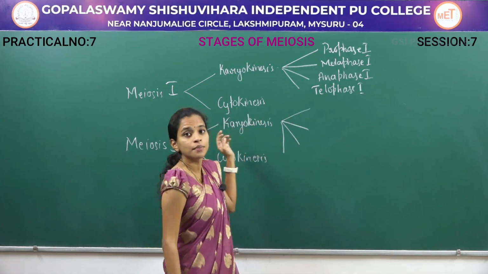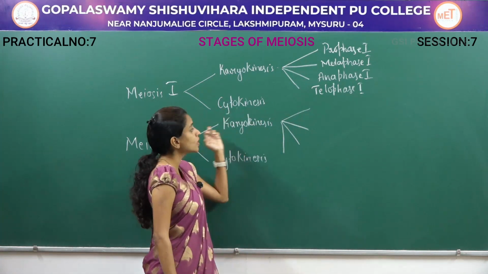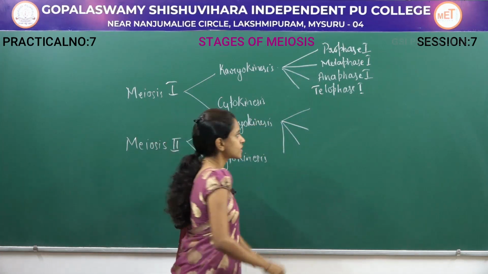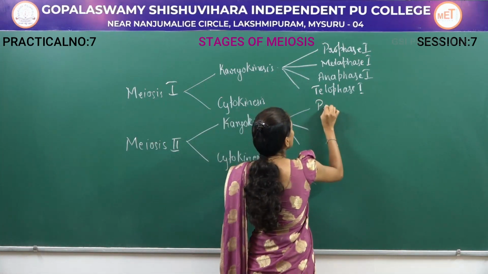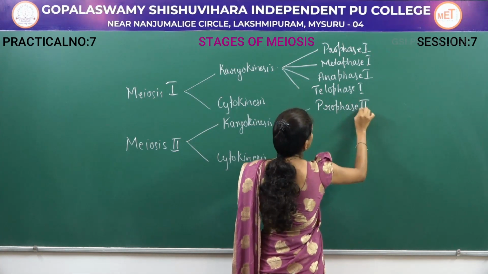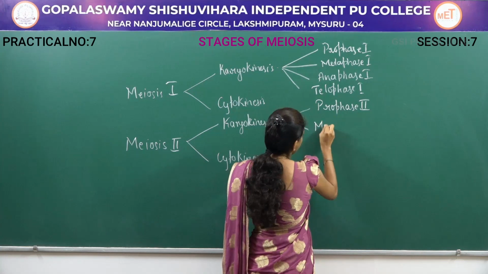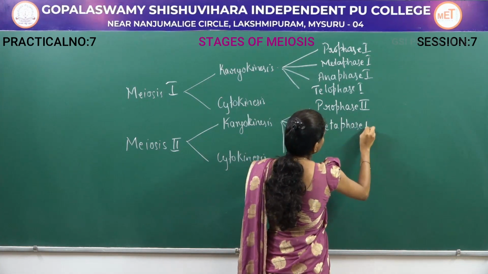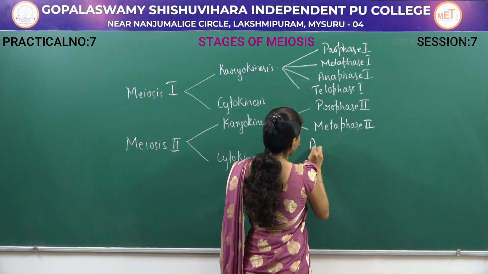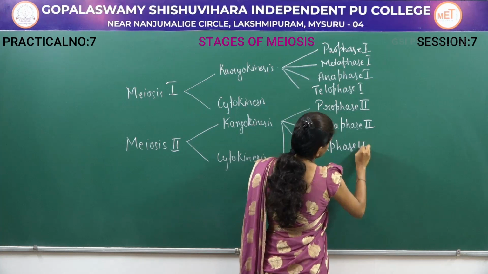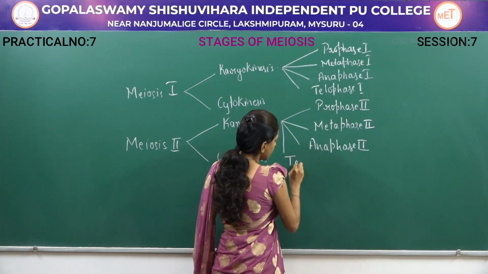Next, meiosis 2 again has karyokinesis, which is further divided into four steps: prophase 2, metaphase 2, anaphase 2 and telophase 2.